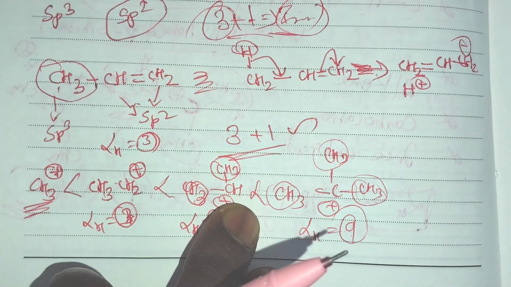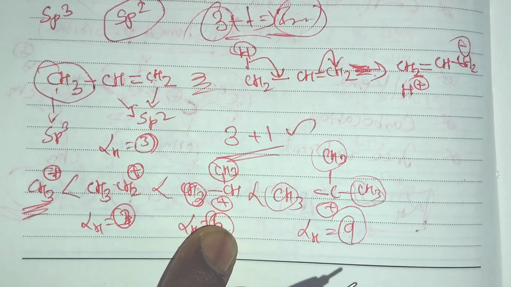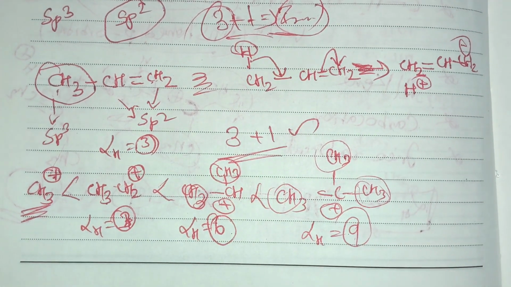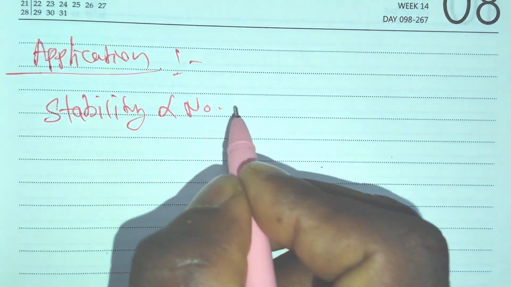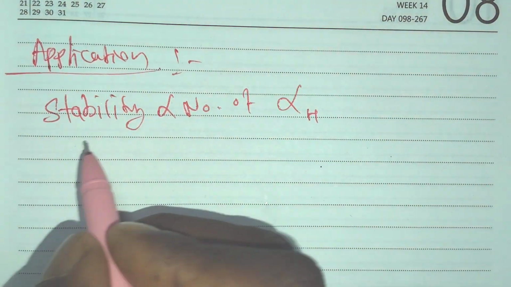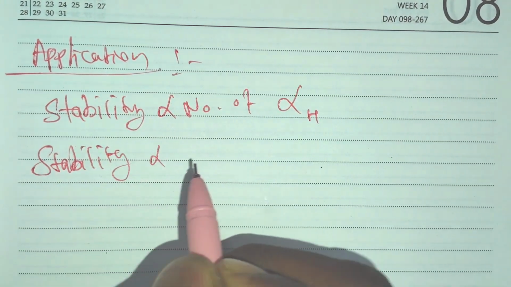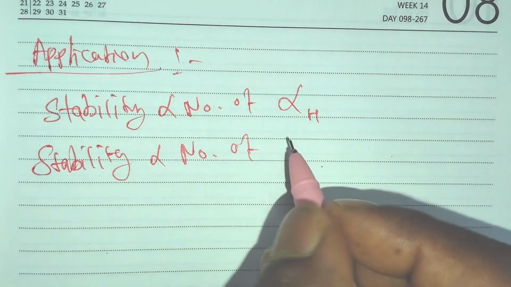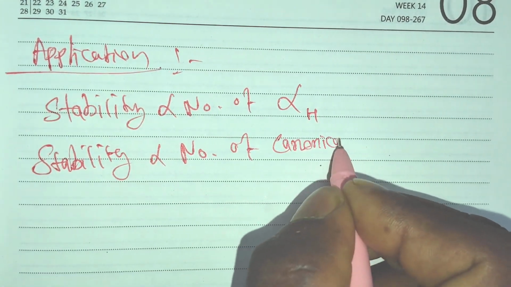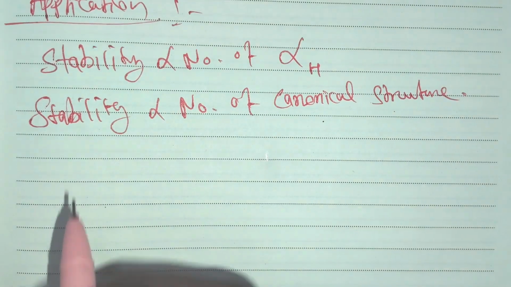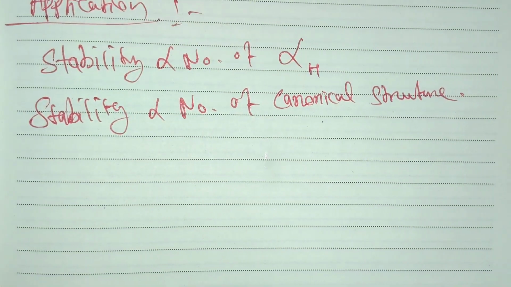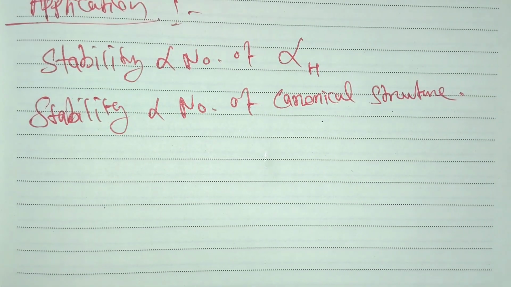Okay, so simply saying, hyperconjugation means the carbon hydrogen sigma bond is converted into a pi bond. Next, the application of this effect. Stability is directly proportional to the number of alpha hydrogens, as well as directly proportional to the number of canonical structures. This is very important. For example, the stability of carbocation and the stability of free radical are directly proportional to the hyperconjugative order.